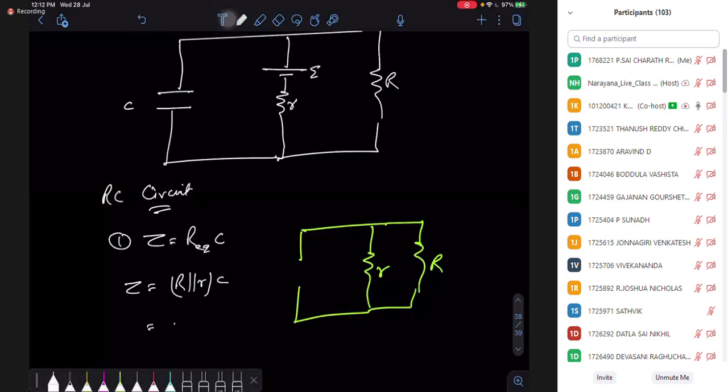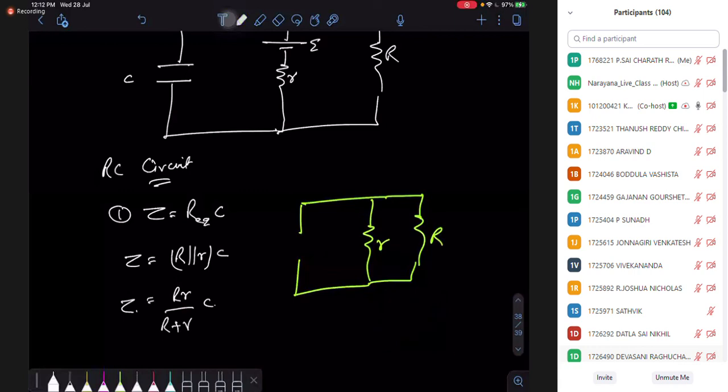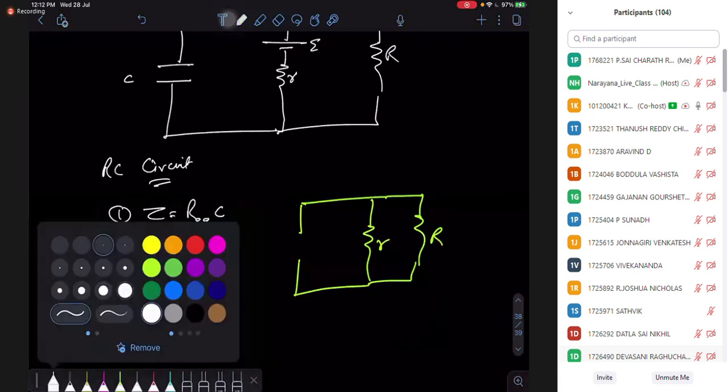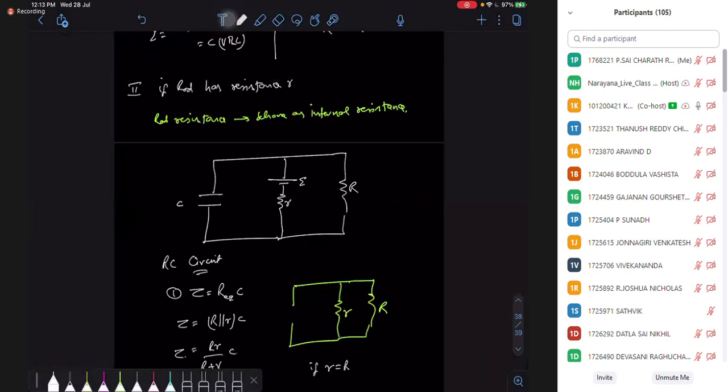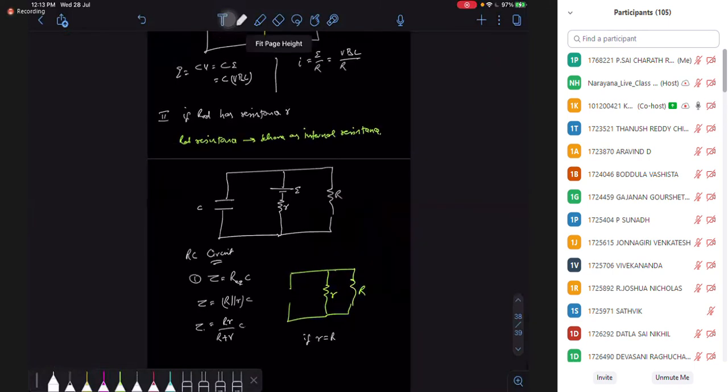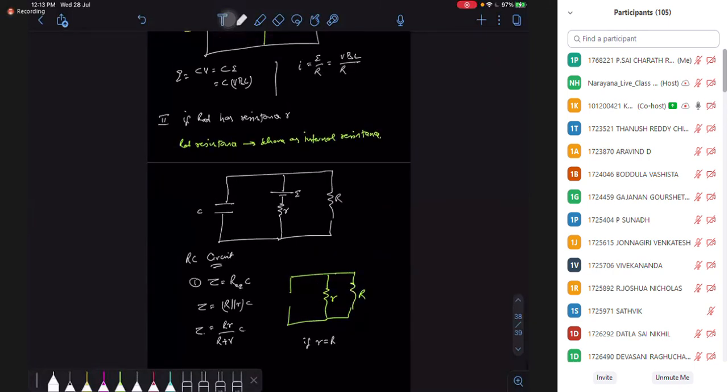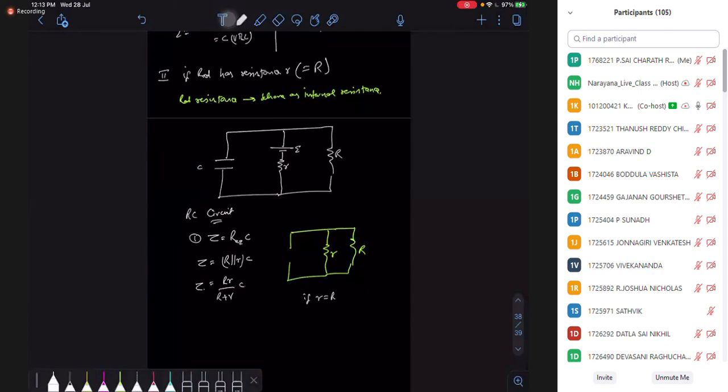The tau value is, so I hope you understand, here's the tau value. To make the calculation easy, you can put small r as capital R. The calculation goes a little lengthy, so I can take small r as capital R. So with capital R, you can solve.